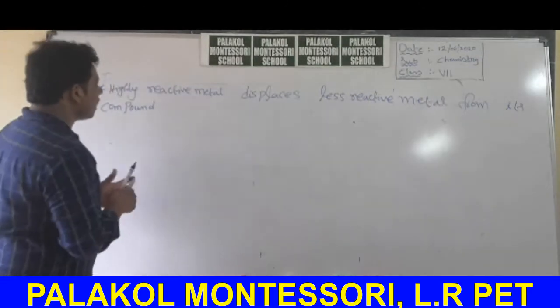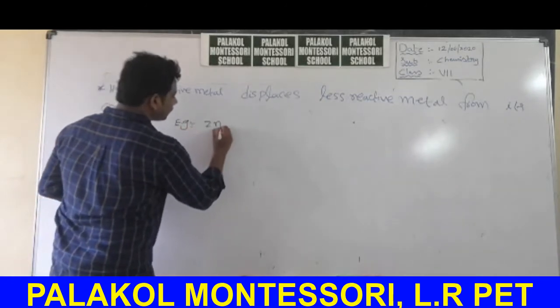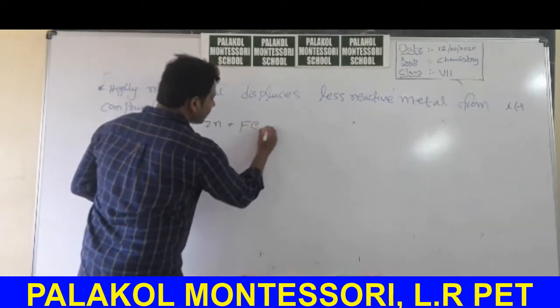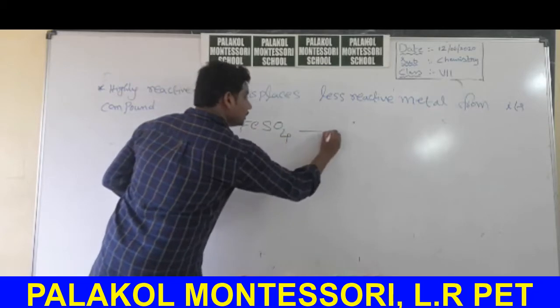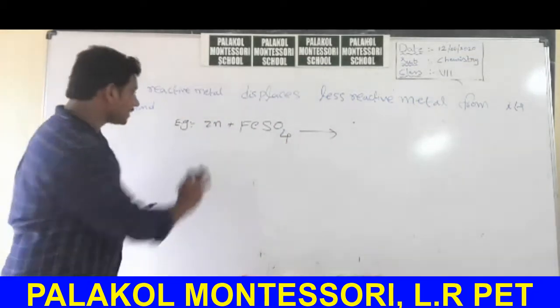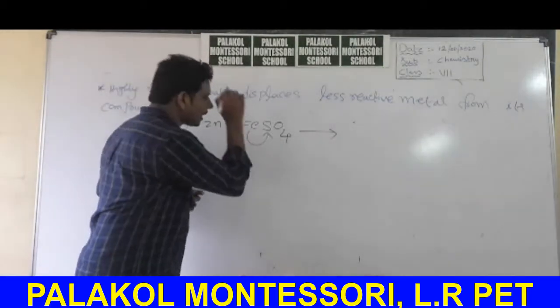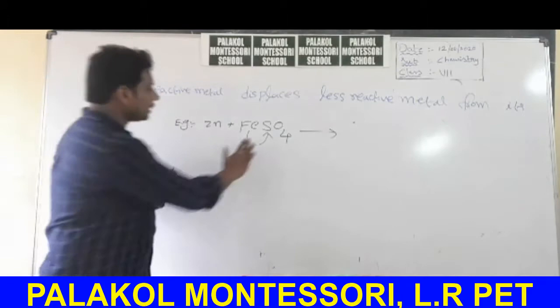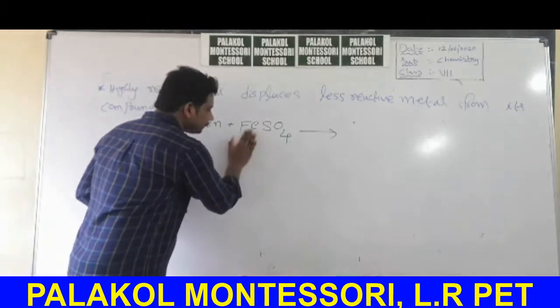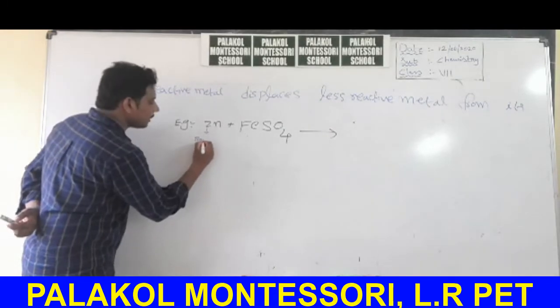Say for example, I will write an equation: zinc plus iron sulfate. Zinc is in the native form. It does not react with any substance. It is present in the native form, original form. Iron is in the combined state. Already we know, we have some code. Zinc is Bahubali.